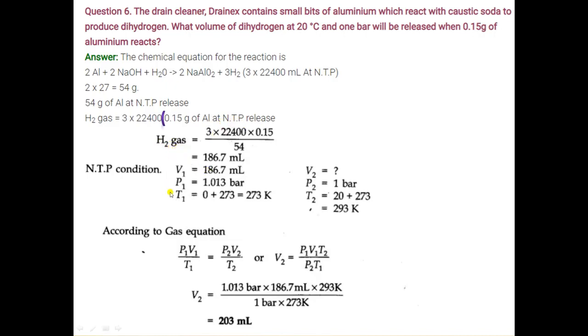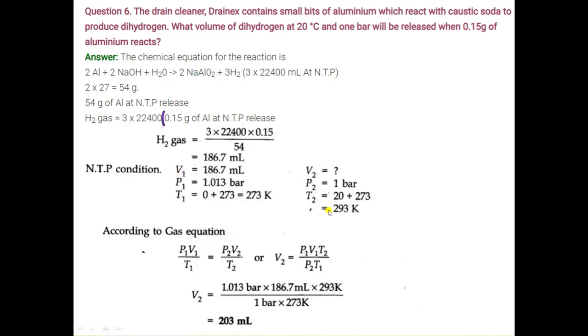Now we will write all the values of volume, pressure and temperature. At normal temperature and pressure, the volume of dihydrogen gas is 186.7 ml, which we have just calculated. Pressure is 1.013 bar. You should know that at NTP, pressure is 1.013 bar, and temperature is 0 degrees Celsius. We will convert degrees Celsius into Kelvin, so it becomes 273 Kelvin. These are the conditions of normal temperature and pressure.